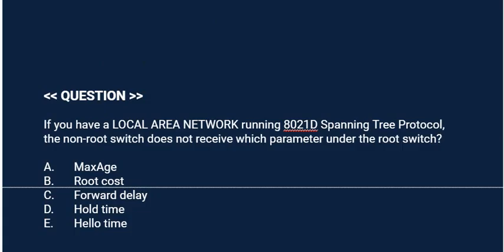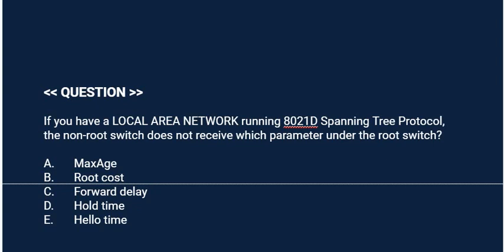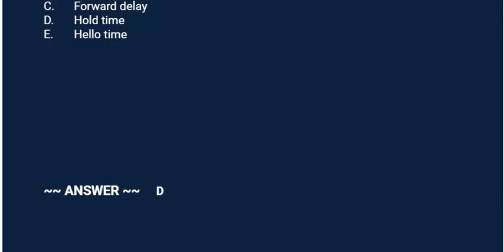Next question is, if you have a local area network running 802.1d spanning tree protocol, the non-root switch does not receive which parameter under the root switch? Option A. Max age. Option B. Root cost. Option C. Forward delay. Option D. Hold time. Option E. Hello time. Correct answer is option D.